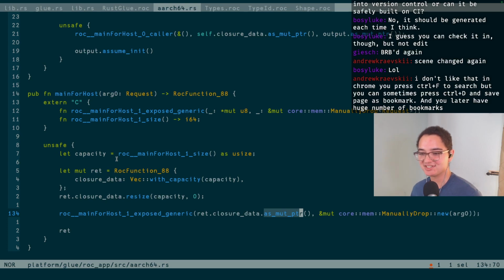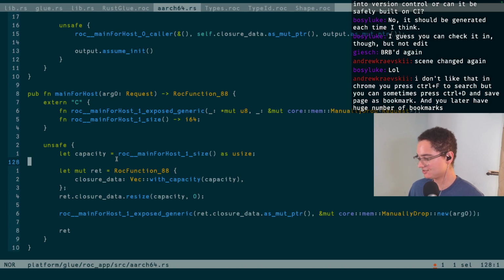Interesting, pressing Control D and Control F. Yeah, I don't normally have that happen to me, but I totally get the pain. Oh, it's because my keyboard layout doesn't have D and F next to each other. But I think I used to hit that a lot maybe 10 years ago before I changed my keyboard layout, but not so much anymore. D is like an F or a couple keys apart. But now I know how easy it is to hit Control something though and just change your scene.